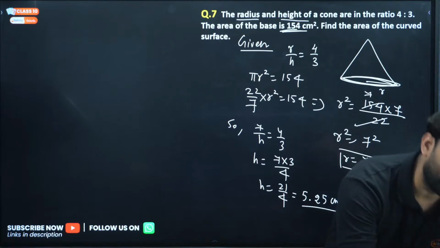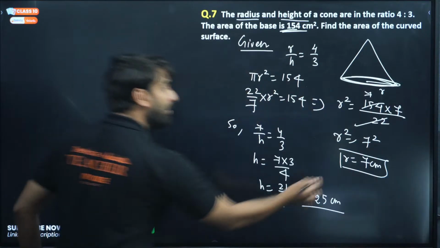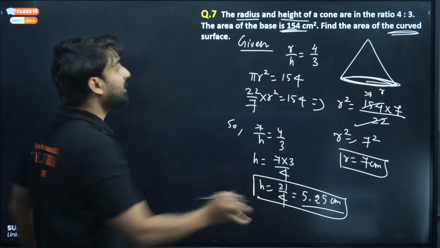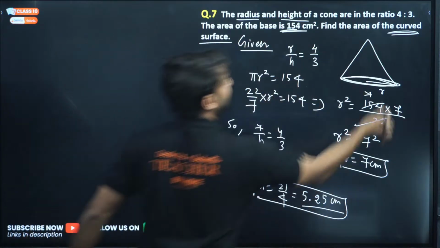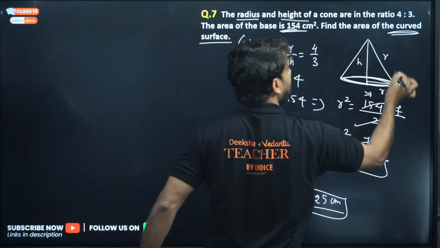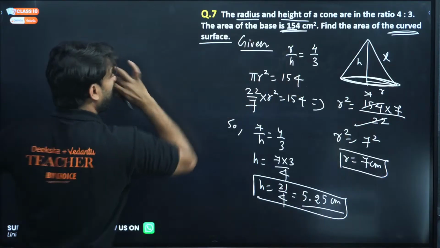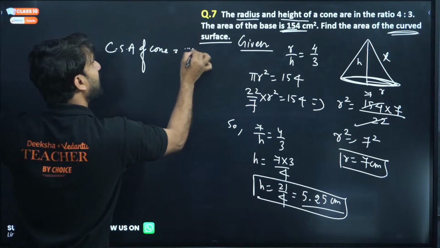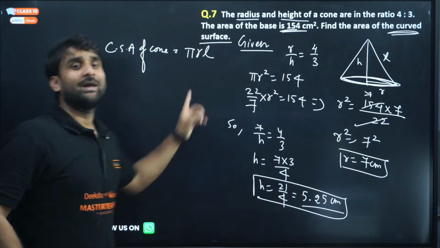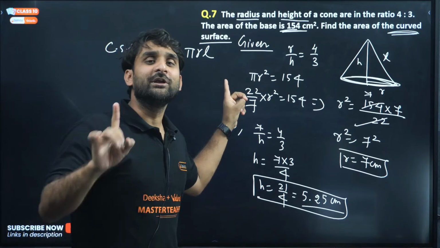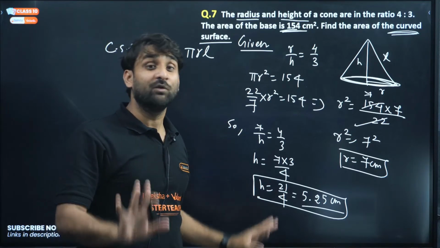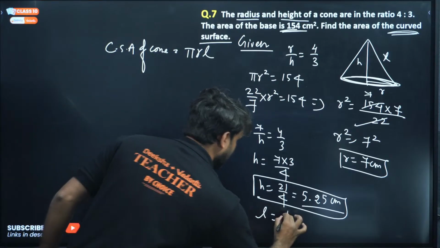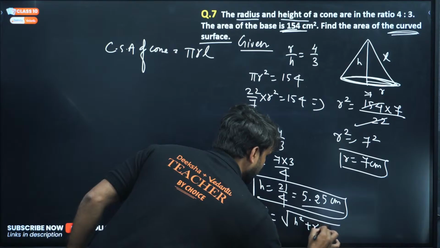And yes, we have to find out L first. You have h, but the question is to find out the curved surface area of the cone. And you know the curved surface area of a cone is what? This is h, l, and this is r. The curved surface area of a cone is pi r L. So to calculate the curved surface area, we need to find L first. Without L, we cannot find it. And L is under root h square plus r square.